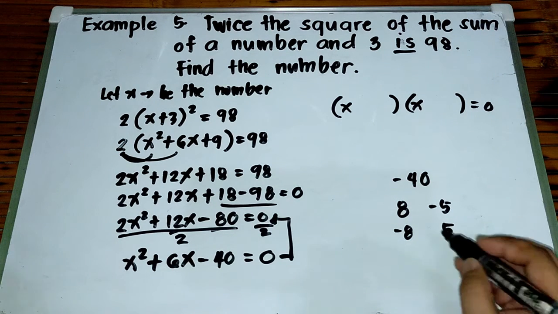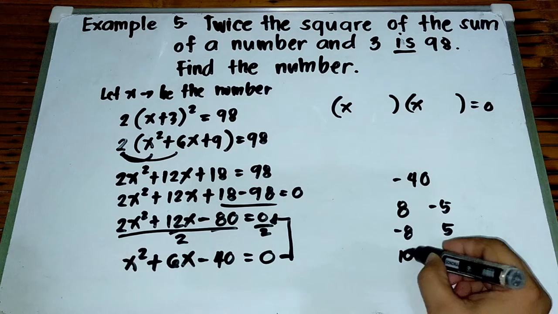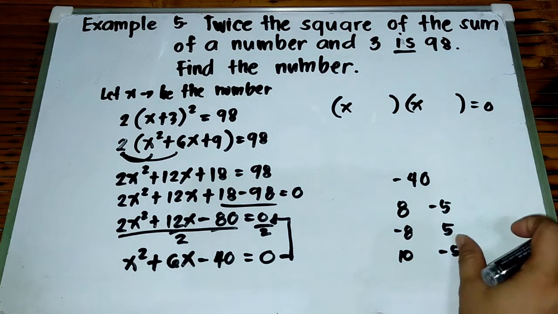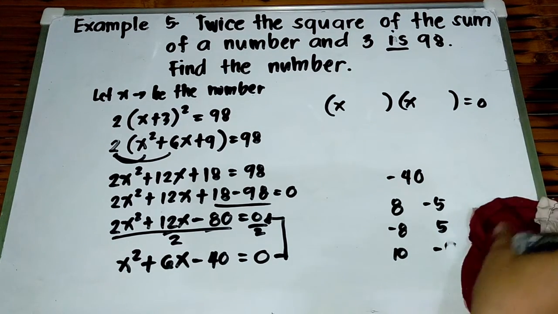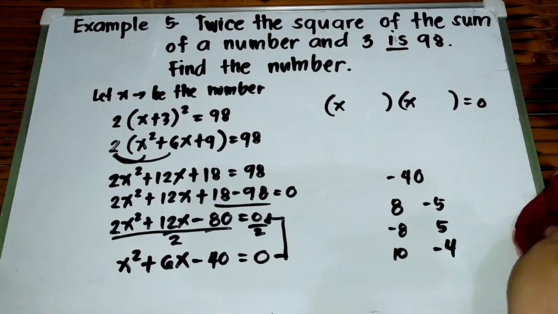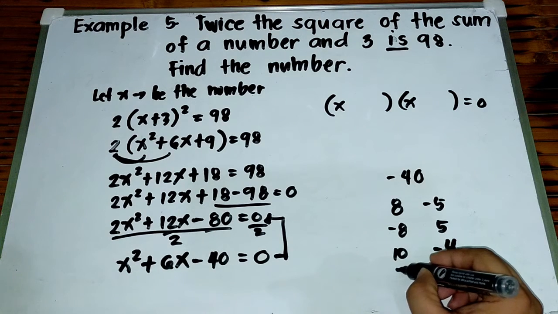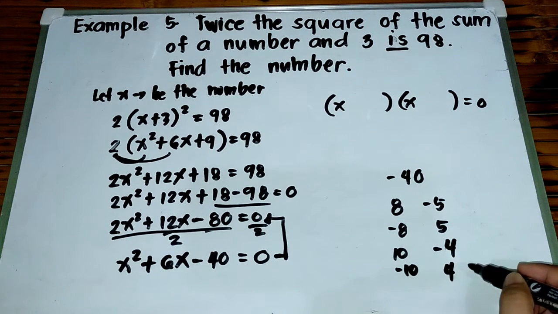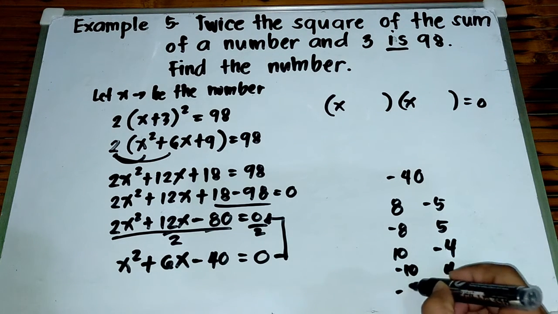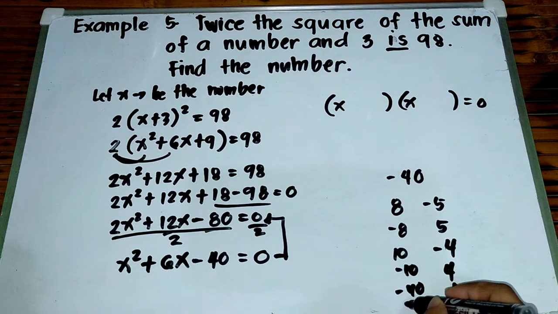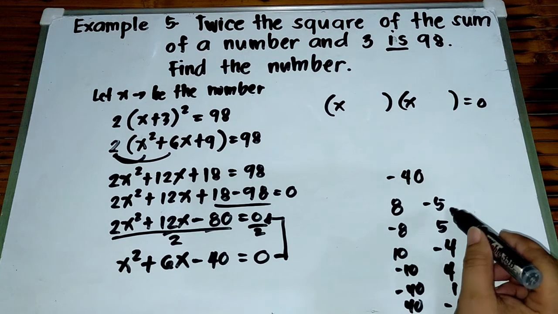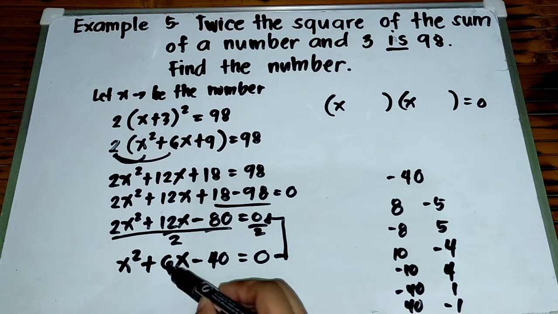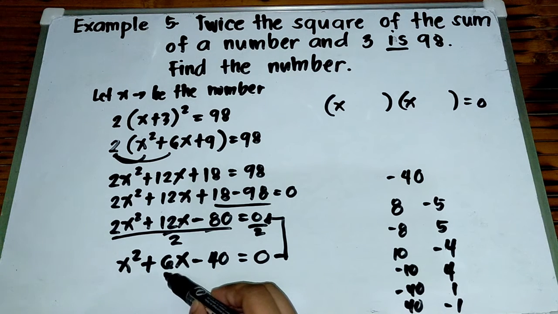Pwede siyang 10 and negative 4. Or this is negative 10 and positive 4. Pwede rin siyang negative 40 and 1, or 40 and negative 1. So, tingnan natin dito sa mga factors na ito kung saan kapag pinag-add natin ay makukuha natin yung ating middle term, which is yung 6.